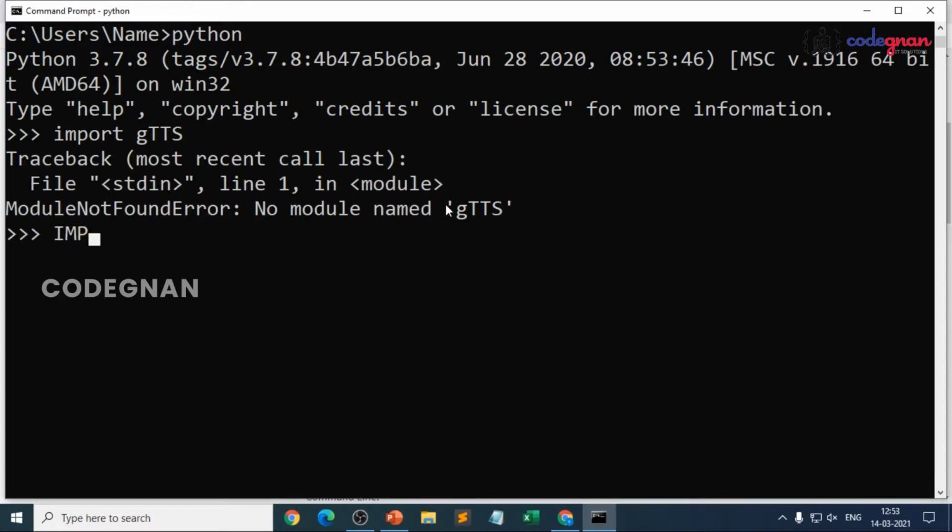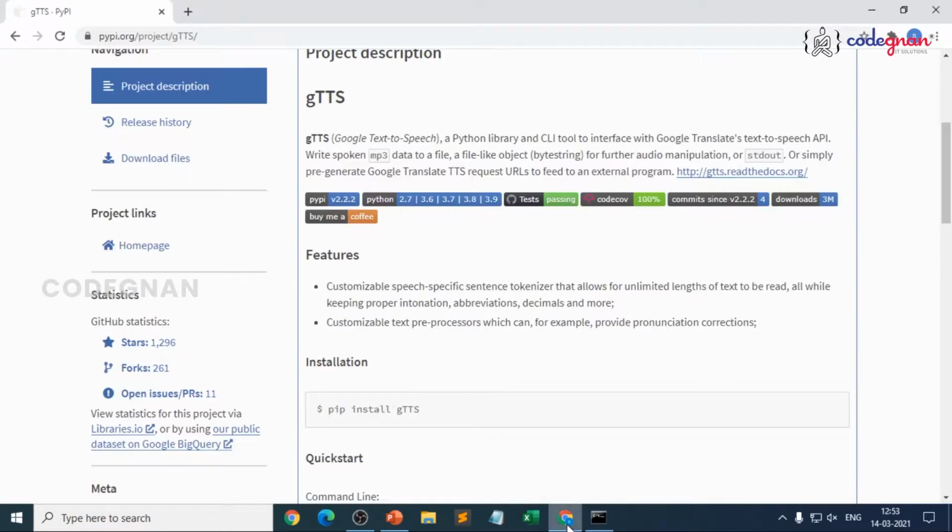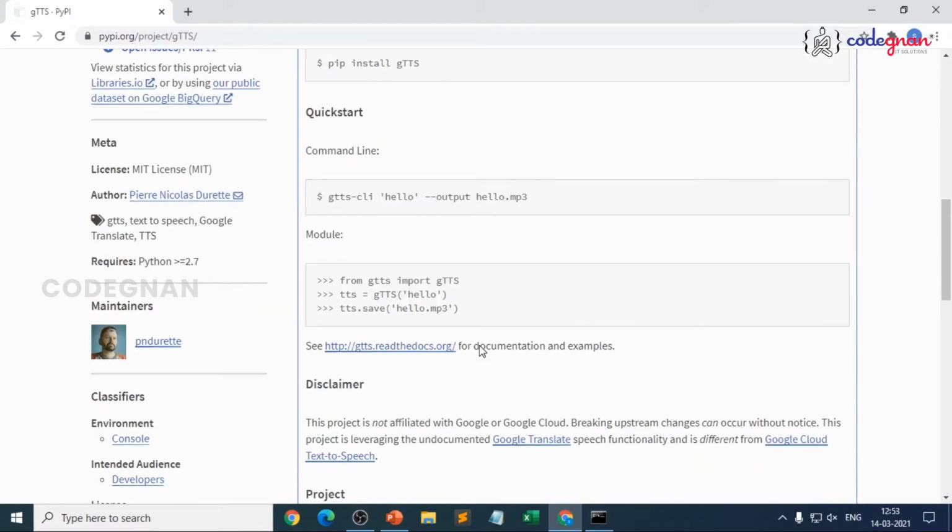Why? Because if I import in this way, when I go for import GTTS, you will be able to see how it is being taken. That's the difference when you use the package. It clearly tells you how to use GTTS: from GTTS, you import this particular function, because you cannot read the module directly, right? That is the main difference.